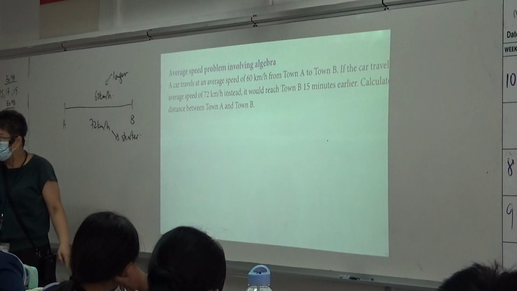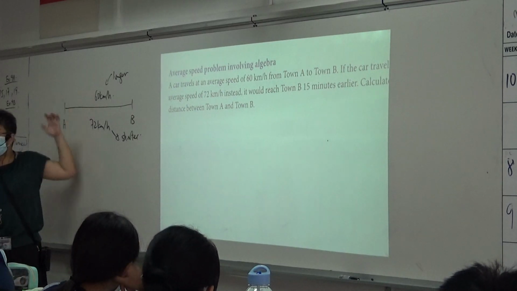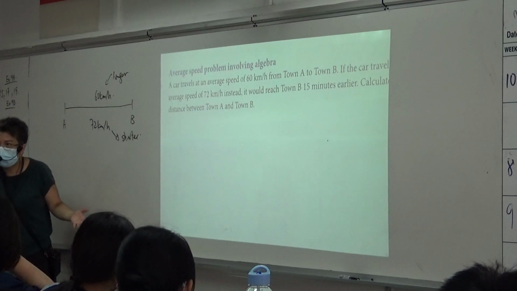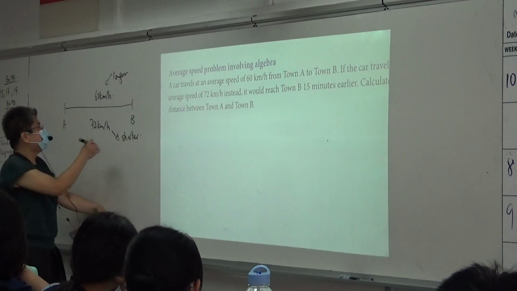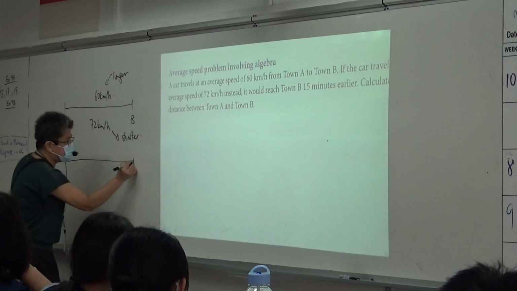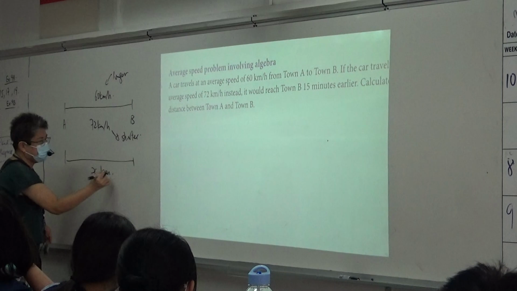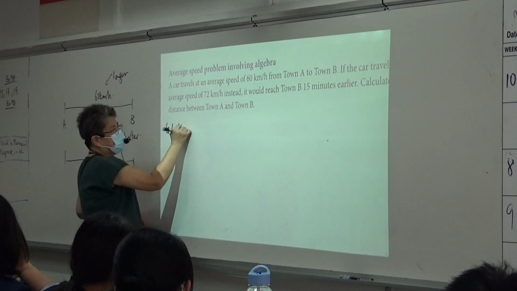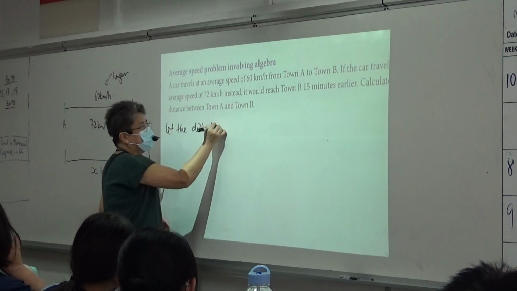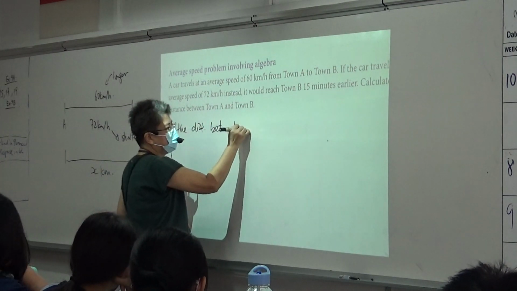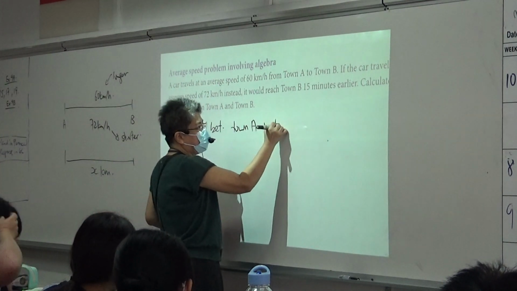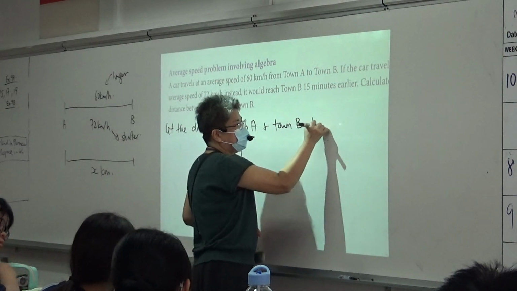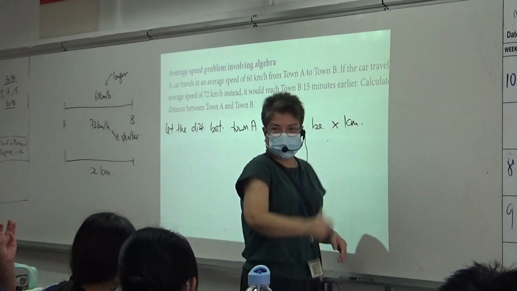If you take this minus this, that is wrong already. Do you understand here? Now, I let the distance between town A and town B be x kilometers.